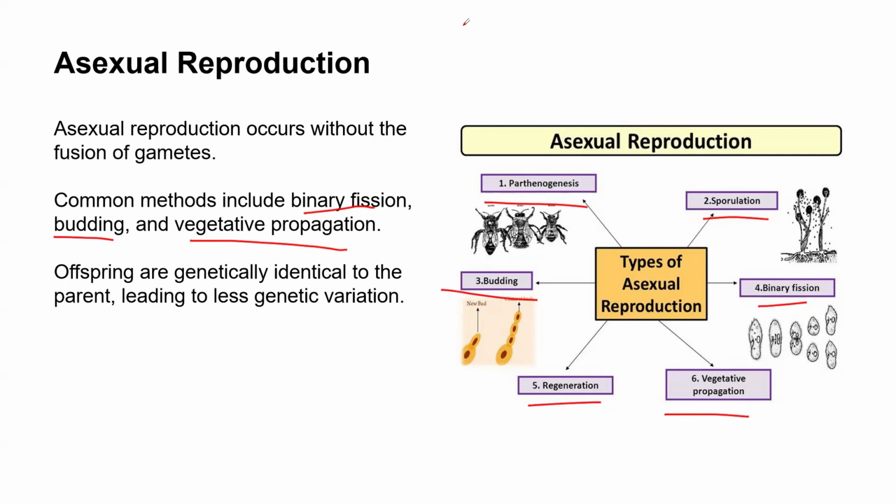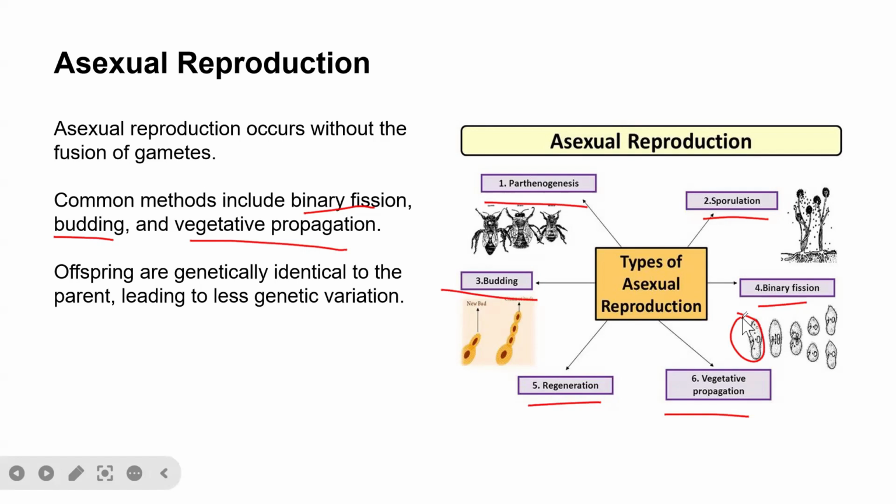Like in the case of binary fission, you have a single cell, and the single cell will divide itself to produce a new daughter cell. So it's actually reproduced exactly. So binary fission, one organism divides itself into two, and that's how it reproduces.